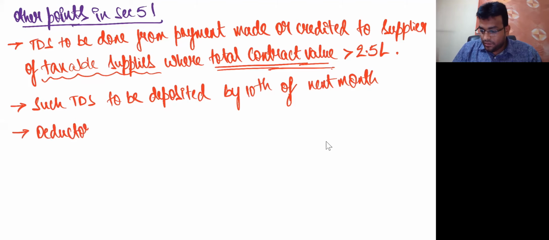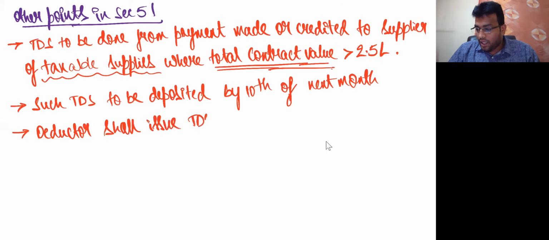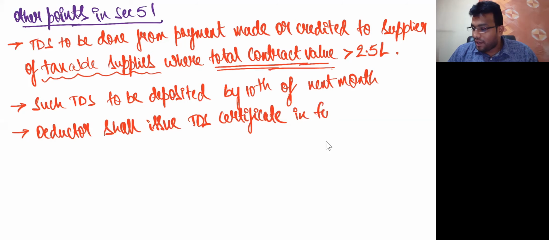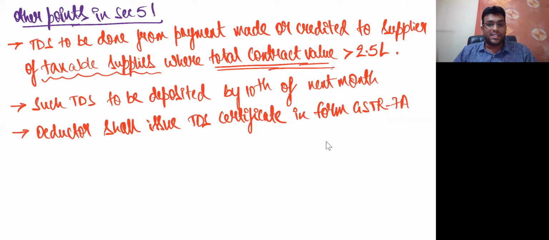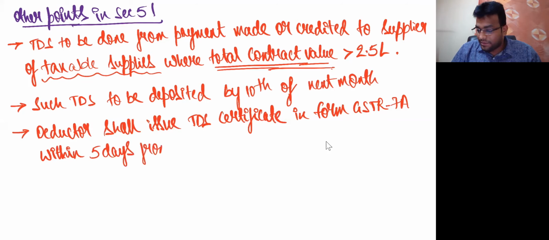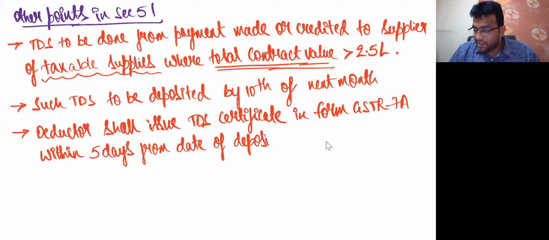Deductor shall issue TDS certificate. Deductor shall issue what, my dear friends? TDS certificate. And let me tell you, the TDS certificate is given in a form called GSTR 7A, within 5 days from date of deposit of TDS.